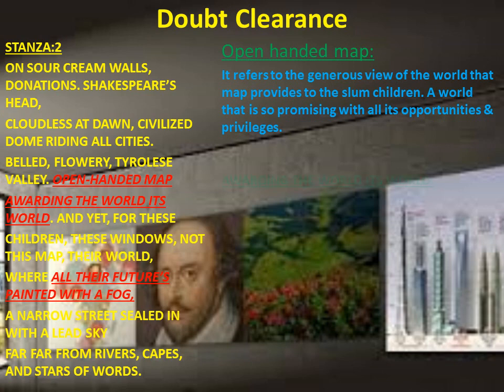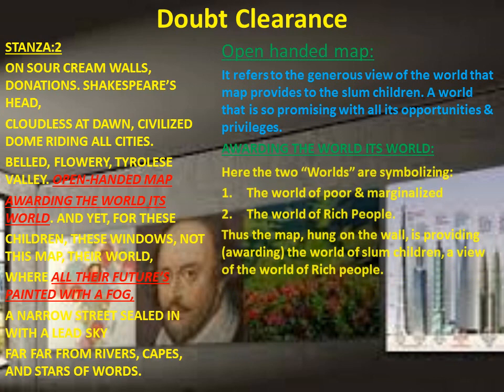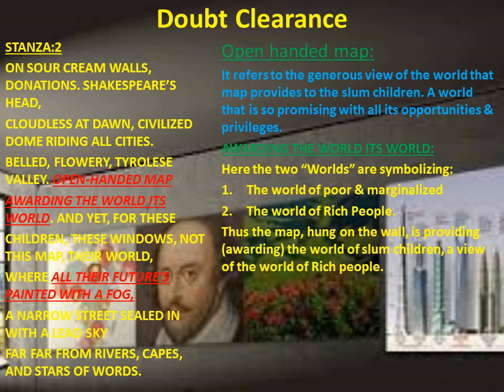Now the next phrase is awarding the world its word. Now here children, there are two words which have been referred in this line. Awarding means providing. So one word refers to the word of poor or marginalized people, means the children of slum, and the second word refers to the word of rich people.